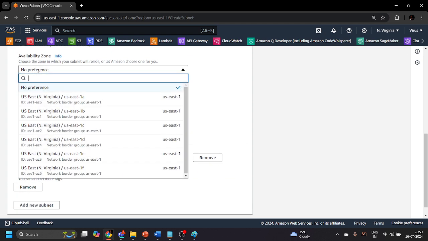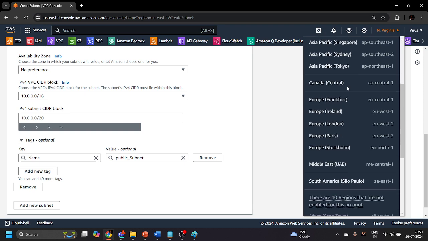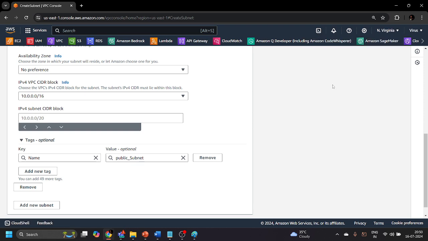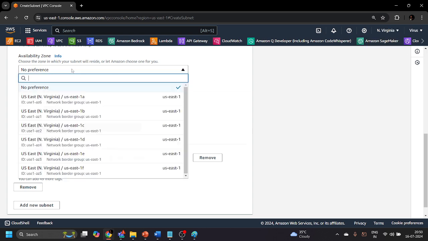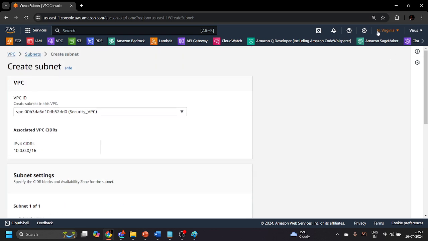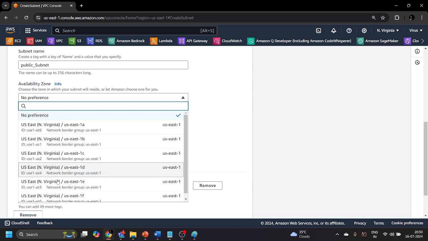Now you can also select an availability zone as well. What are these availability zones? On the right hand side, Northern Virginia is written. These are the different regions of AWS. Regions are the geographical locations across the world, and these regions are divided into multiple availability zones. We have created this VPC in the Northern Virginia region. From this region, you can select a particular availability zone.